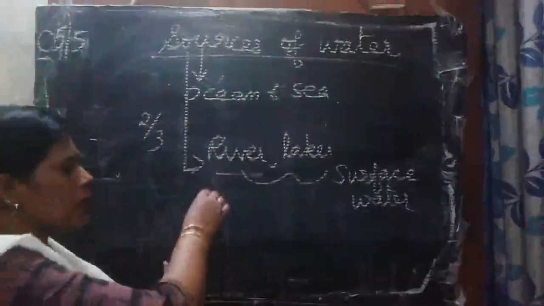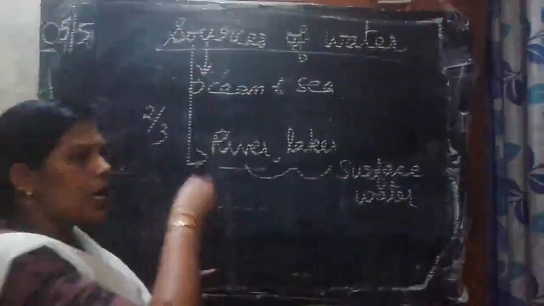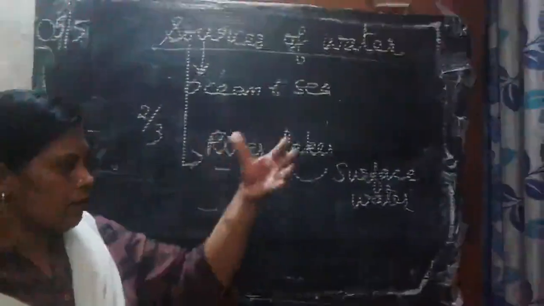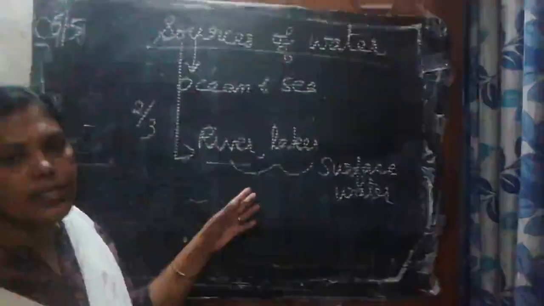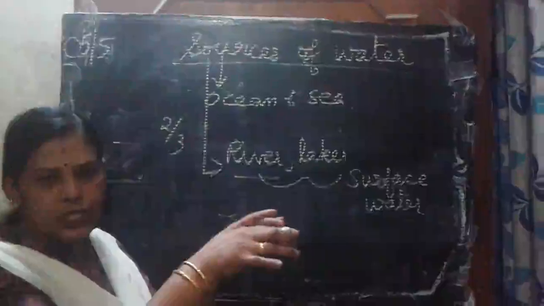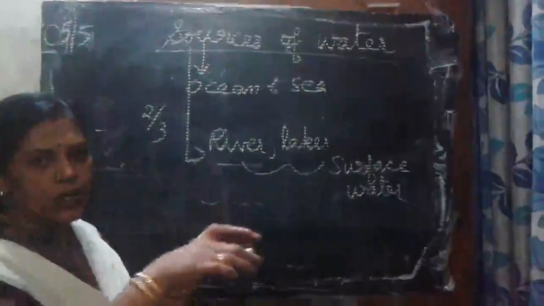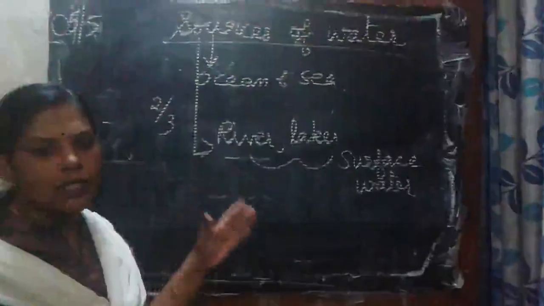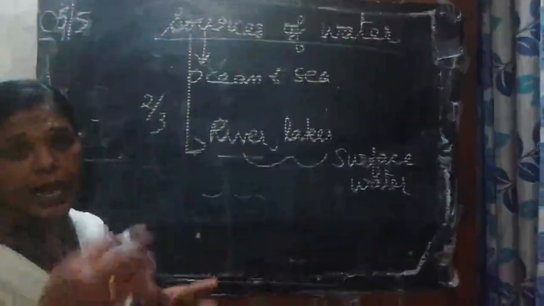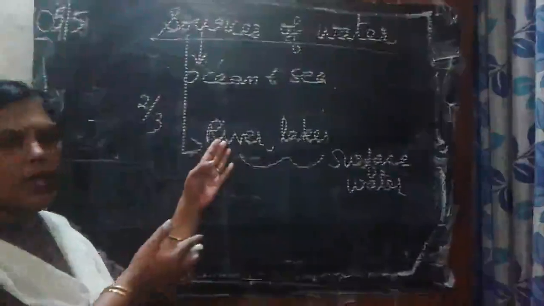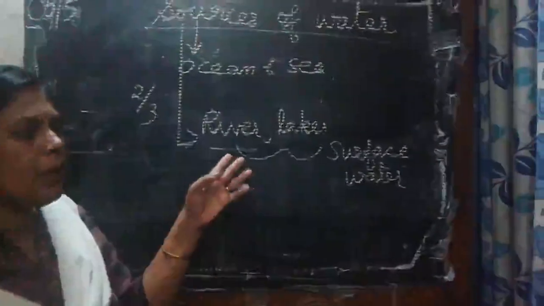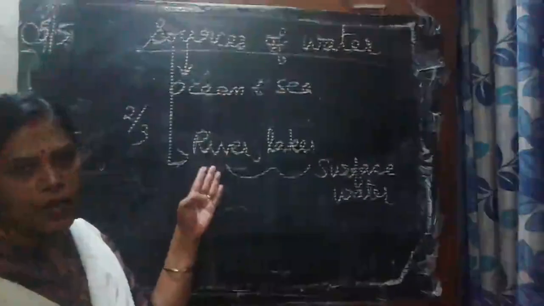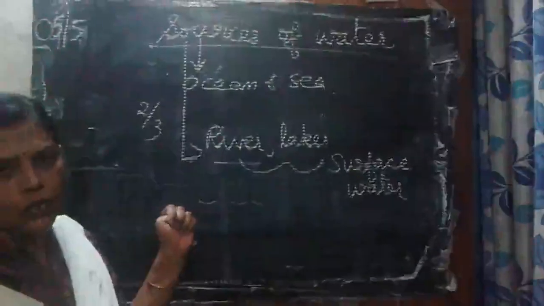Sometimes the glaciers in the Himalayan ranges, the rocks and mountains, melt. When they start to melt, the water comes into the river and adds water. So again the level of water will increase. Many people depend on rivers and lakes as a freshwater source, right?